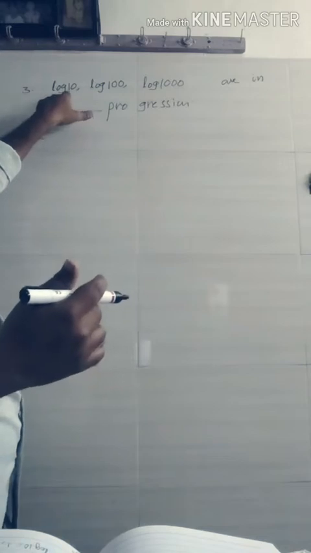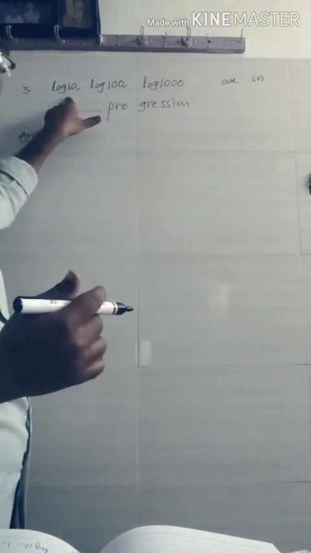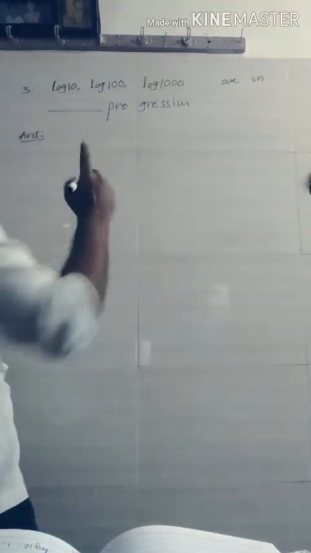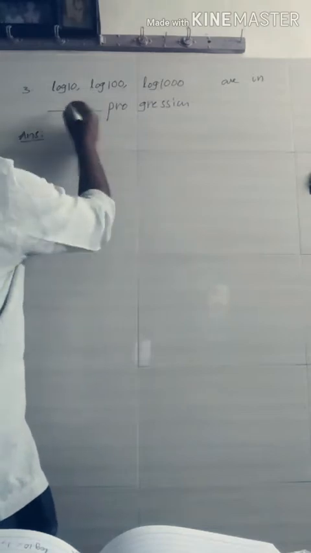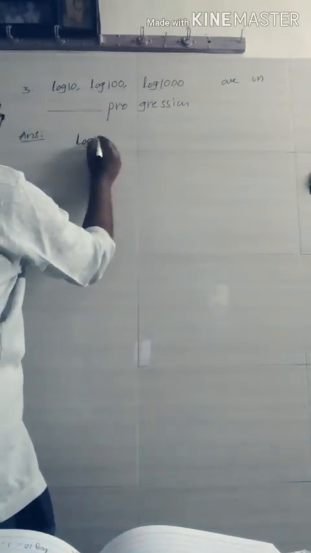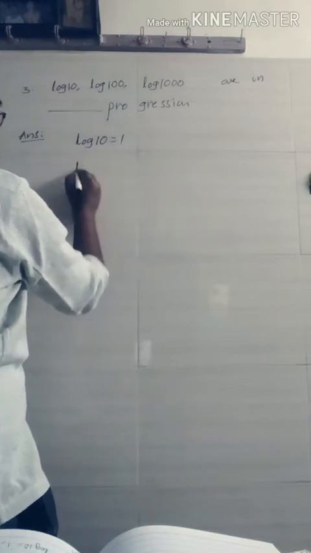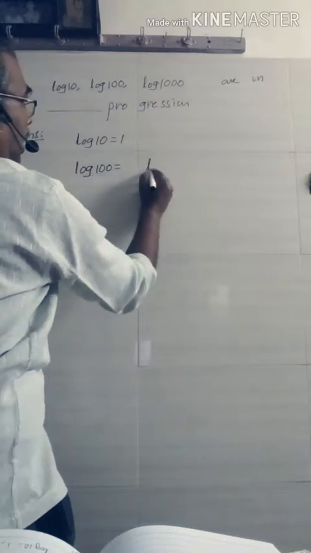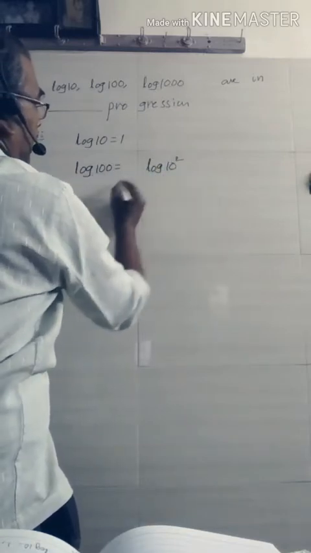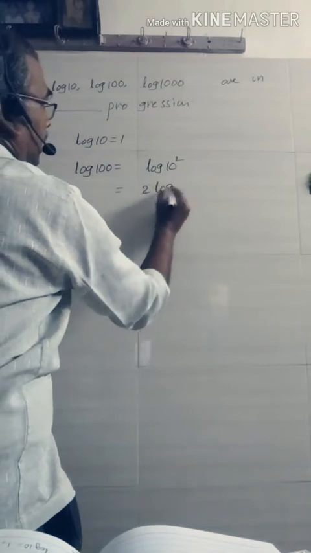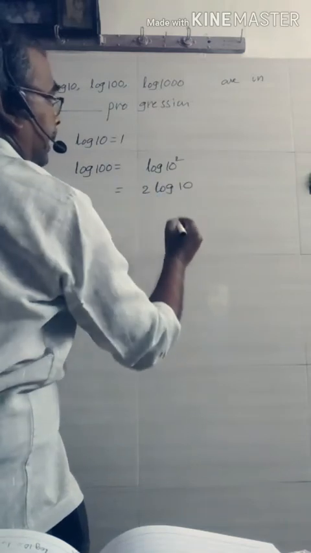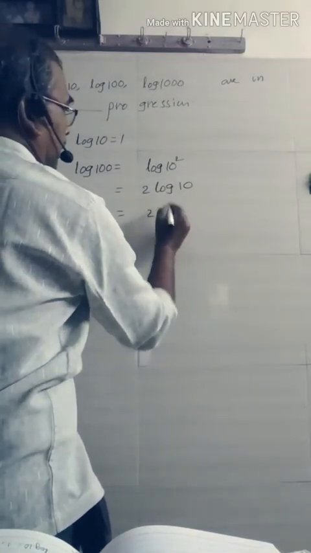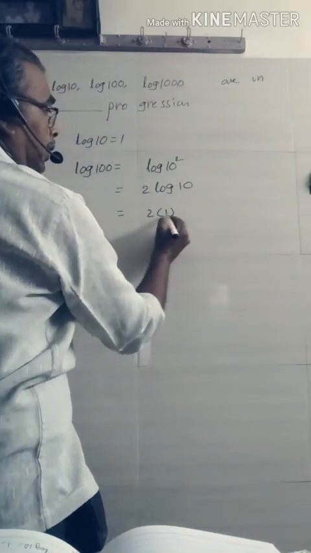How can we find it? Let us think. You may rewrite the given logarithm terms into general values. Log 10 base 10 is 1. Hence, you rewrite log 10 is equal to 1. Log 100, you may rewrite as log 10 square, that means 2 log 10, as per the logarithm identities. That is equal to 2 into 1. Log 10 value is 1, hence 2 into 1, that is 2.